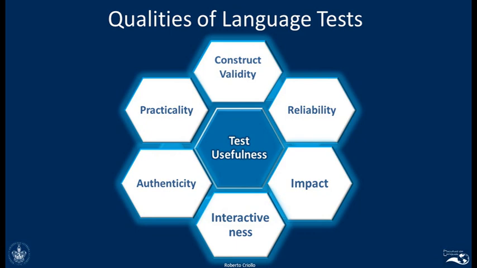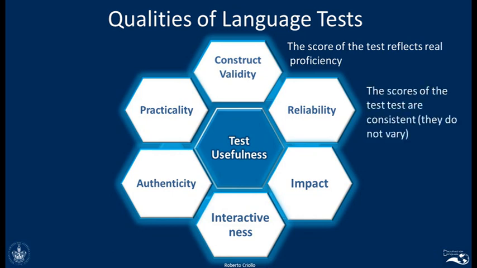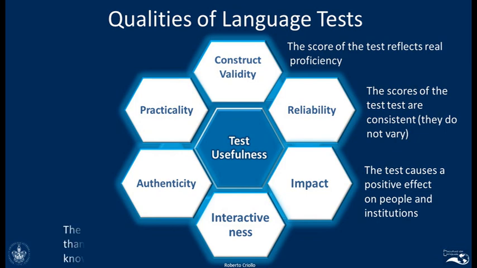And if you remember, construct validity refers to the extent to which the score of the test reflects real proficiency. Reliability concerns the fact that the scores of the test are consistent. That means that they do not vary. The impact, of course, refers to the positive or negative effect that a test can have on people and institutions, and it's very important to consider it.